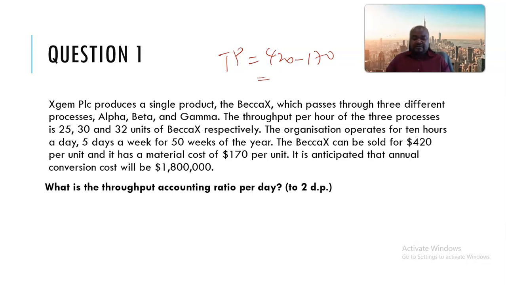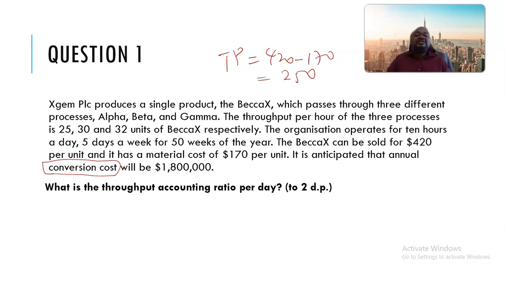420 minus 170. So the throughput is 250. It is anticipated that annual conversion cost will be 1.8 million. And here they did not talk of total factory cost, but they used conversion cost. So this is why I was saying that you need to be very ready and flexible for you to be able to find a solution for this.